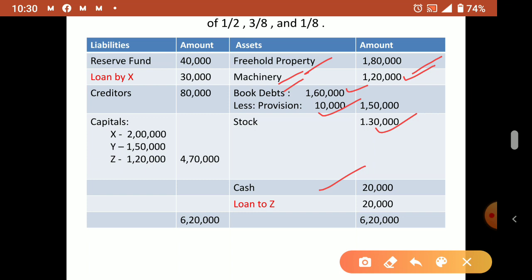Okay. Suppose in the question cash in hand and cash at bank balance is not there, but on the liability side bank overdraft is there. Then you don't transfer it to realization. Then from the bank overdraft balance only we can prepare the bank account. Okay. So bank overdraft means that is an unfavorable balance.